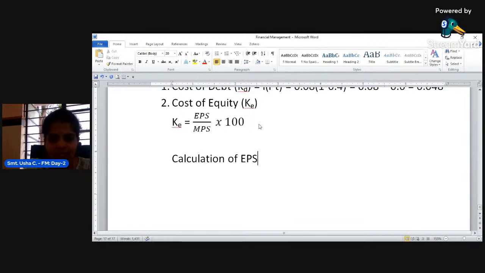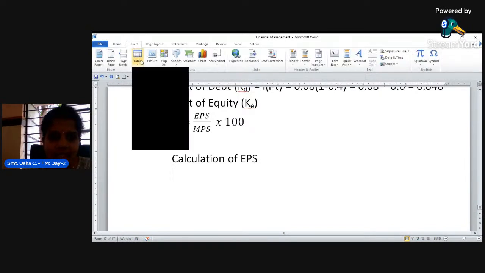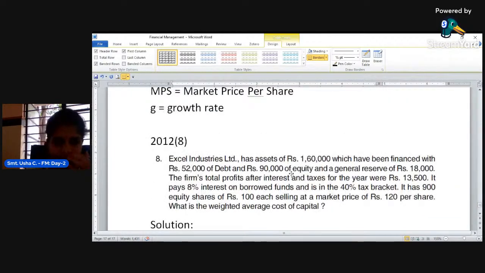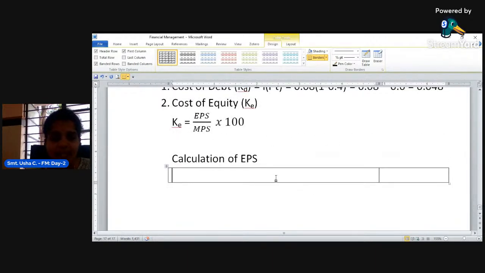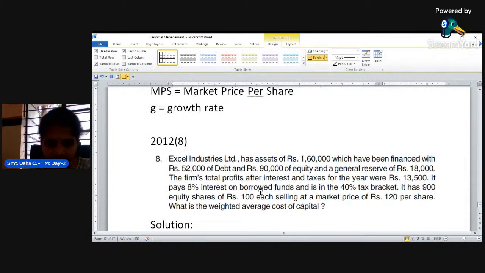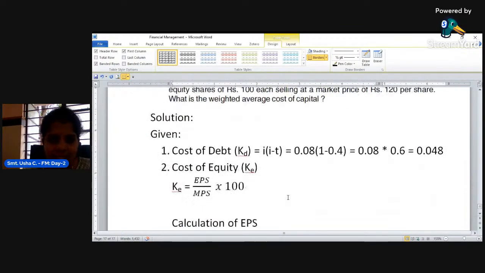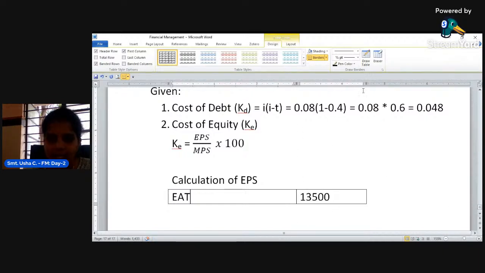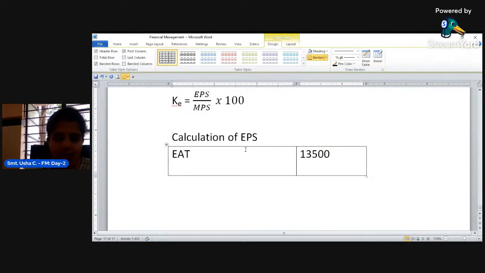So let us calculate EPS. How to calculate EPS? You already know about the income statement to calculate EPS, right? Go for the income statement. What information is given first? Look at here. The firm's total profit after interest and tax, profit after interest and tax. It is EAT, after tax, 13,500.